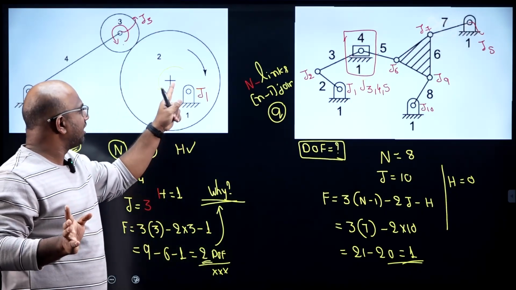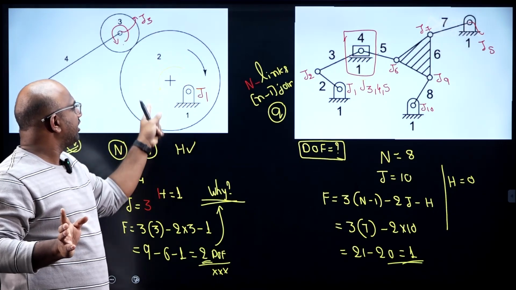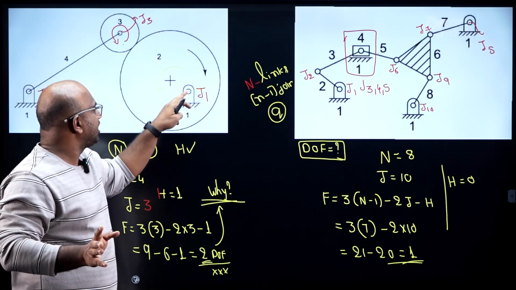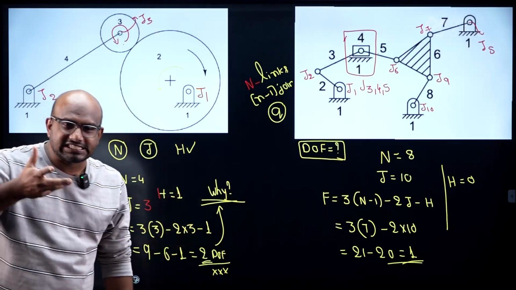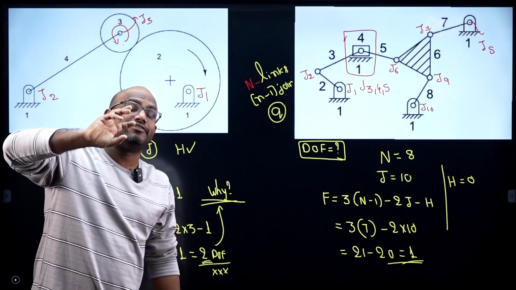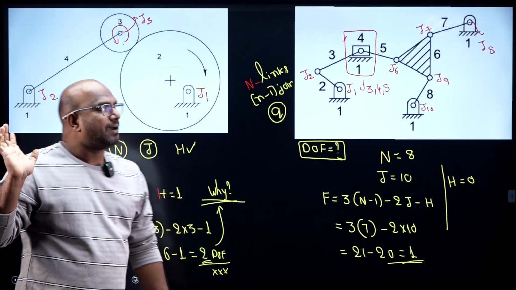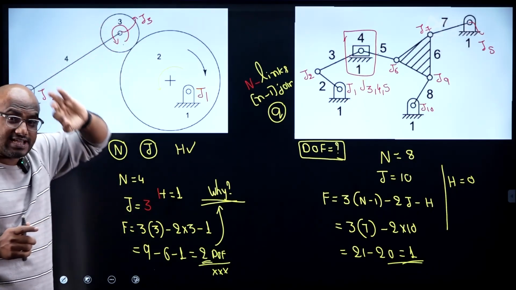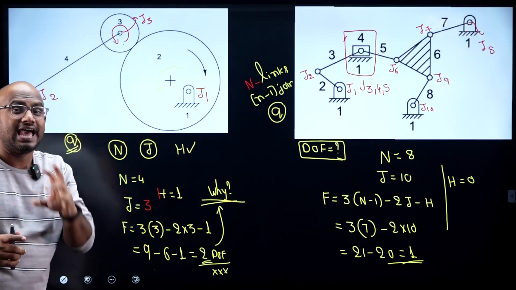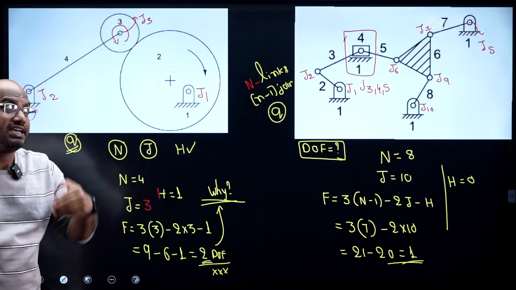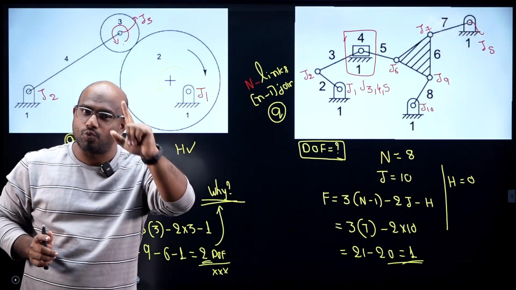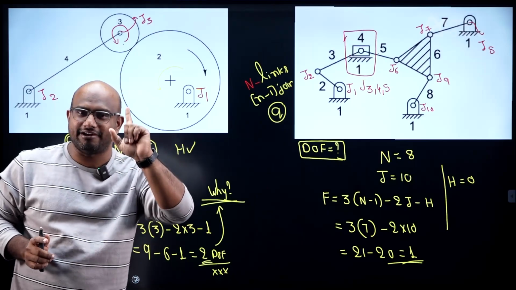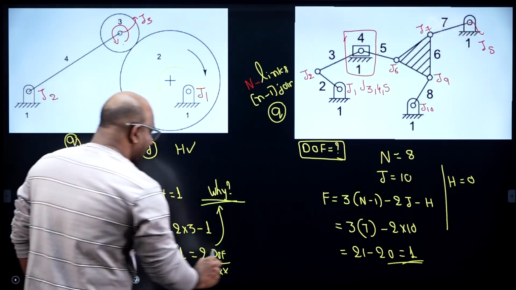Observe carefully. If I rotate link 2, because there is an eccentricity from the center to here, some eccentricity is there, that's why when I try to rotate, it will disturb the other links, guys. But here what is going to happen? If I rotate 3, it doesn't disturb the other links. As it doesn't disturb the other links, redundant degree of freedom equal how much? 1, because link 3 has 1 redundant degree of freedom.